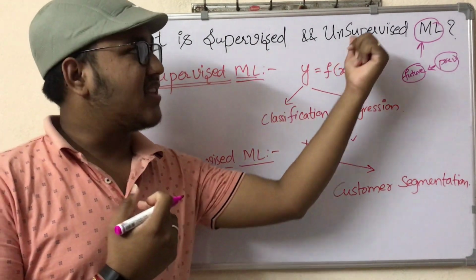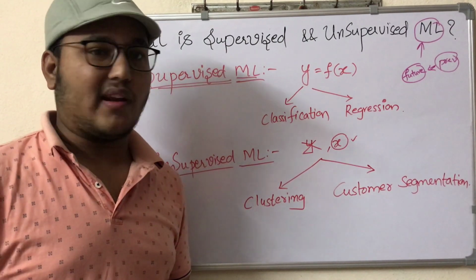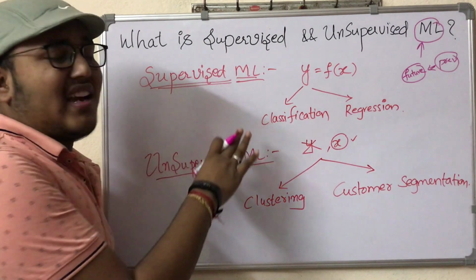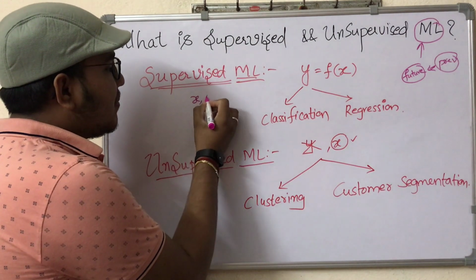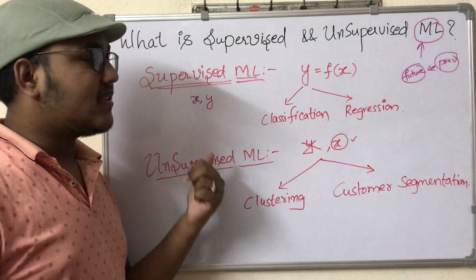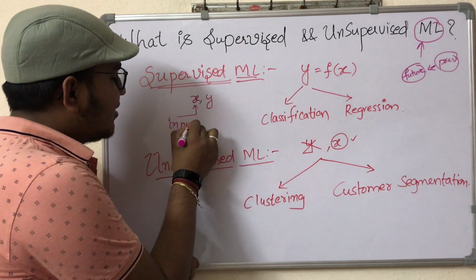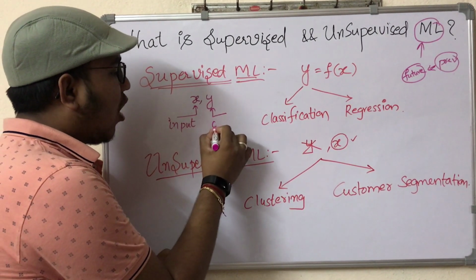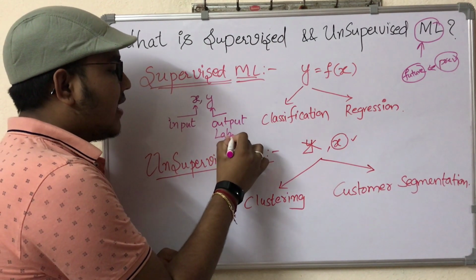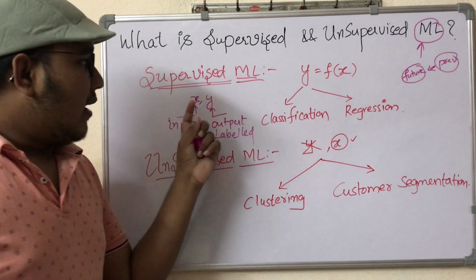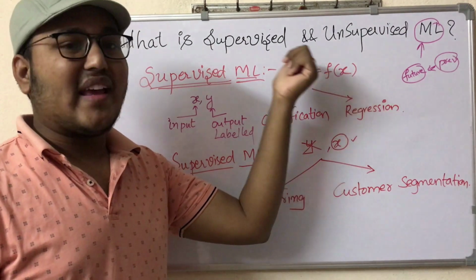First one is supervised machine learning, second one is unsupervised machine learning, third one is reinforcement machine learning or semi-supervised machine learning. Supervised machine learning talks about input data and output data. In machine learning, input data and output data are represented by x and y variables, where x represents the input variables or input features, and y represents the output, also called labeled data. So in supervised machine learning, we have x and we have y.